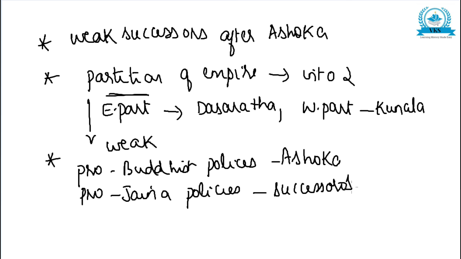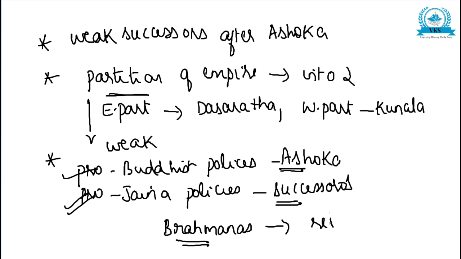What happened with these? This alienated the Brahmanas. This caused a problem to the Brahmanas. That is, the pro-Buddhist policy of Ashoka. We know that after the Kalinga War, Ashoka was fully into Buddhism, and the pro-Jaina policy of his successors, these two things alienated the Brahmanas. The Brahmanas had a problem with this, and this resulted in the revolt of Pushyamitra.